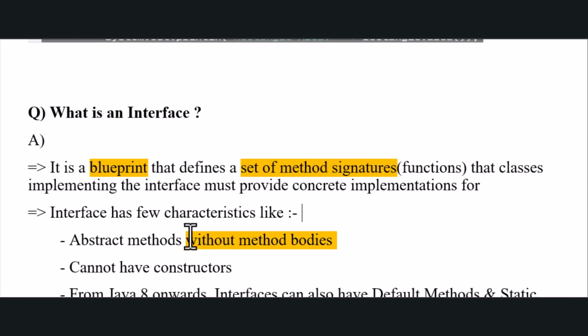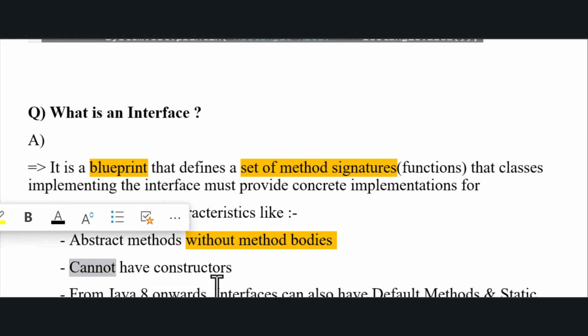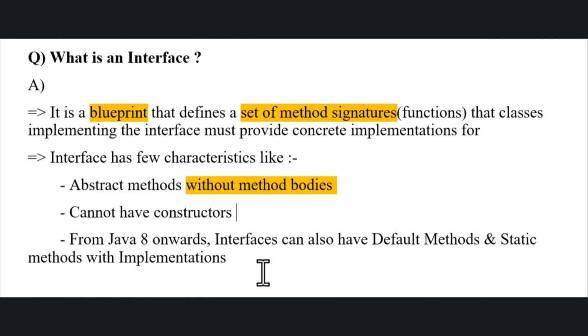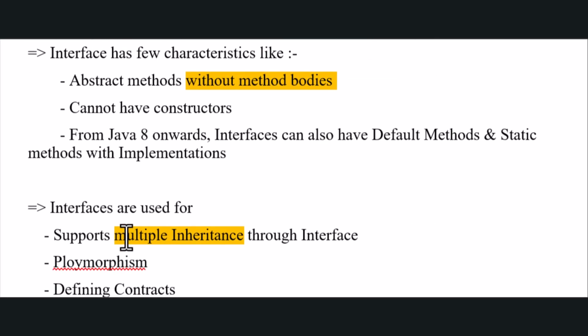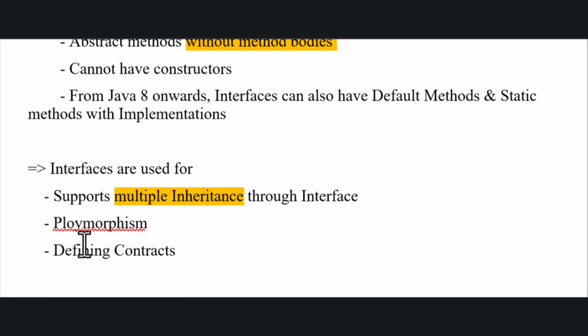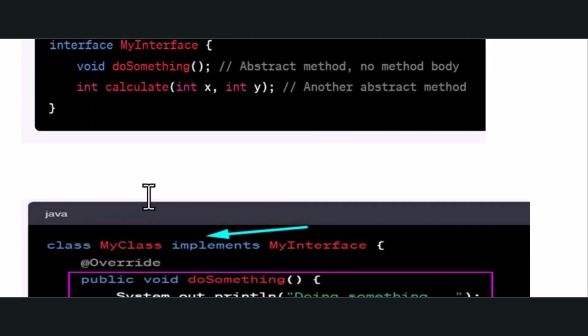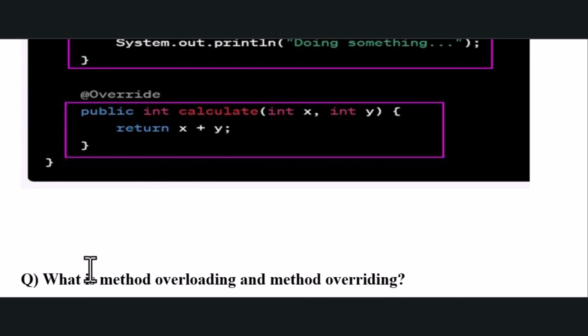Interface has a few characteristics, like abstract methods without method bodies. It cannot have constructors. From Java 8 onwards, however, an interface can also have default methods and static methods with implementation. Interfaces are basically used, as I said, to support multiple inheritance, they give us polymorphism, and they are also used for defining contracts. Okay, so that's what an interface is. Let's look at method overloading and overriding in the next chapter.